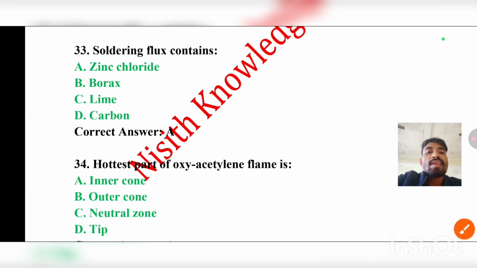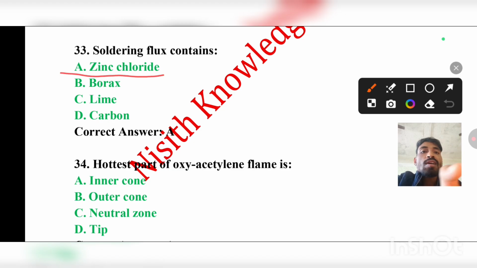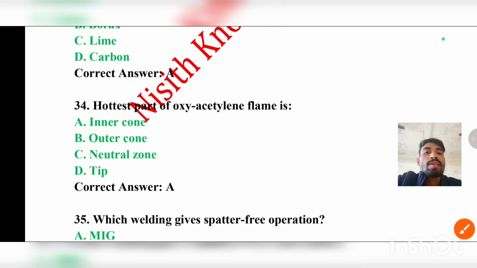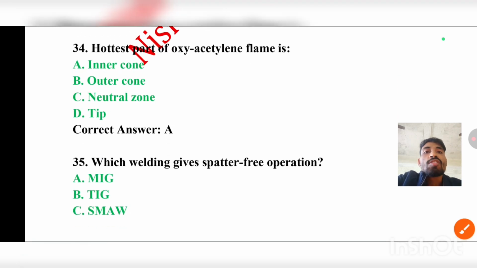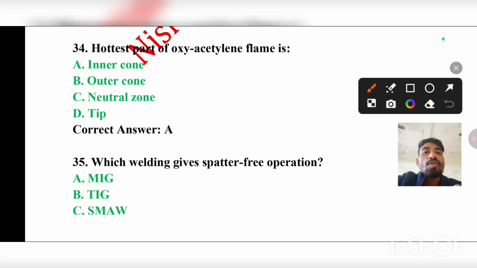Question number 33, the soldering flux contains zinc chloride, borax, lime, or carbon. The correct answer will be A, that is zinc chloride. In question number 34, the hottest part of the oxyacetylene flame is the inner core, outer core, neutral zone, or tip. The correct answer will be the inner core.